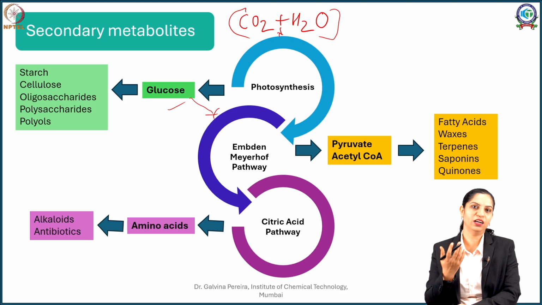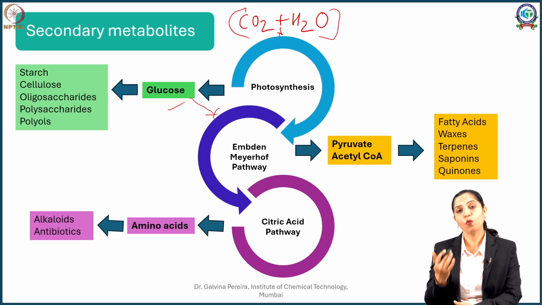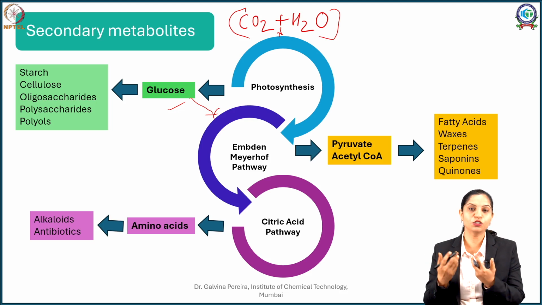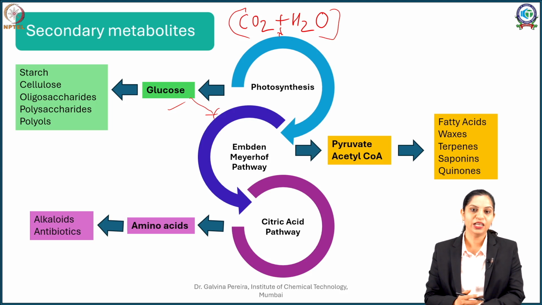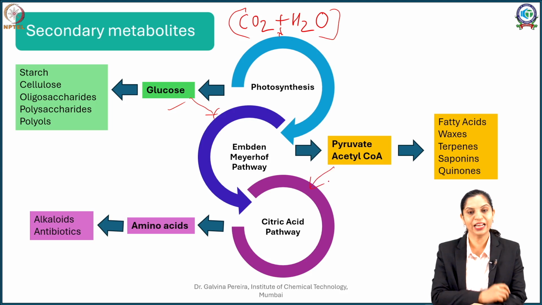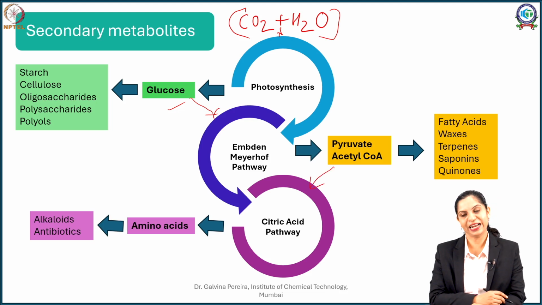So if you recollect, your Embden-Meyerhof pathway is a pathway wherein your glucose gets converted into fructose, and thereafter you split it into your C3 compounds, and the main or the end product of your Embden-Meyerhof pathway is your pyruvate. Now this pyruvate further gets converted into acetyl-CoA. Your pyruvate and acetyl-CoA are important byproducts of your Embden-Meyerhof pathway, and later on you will see that your acetyl-CoA enters your citric acid pathway.